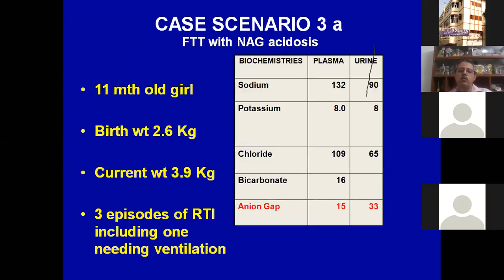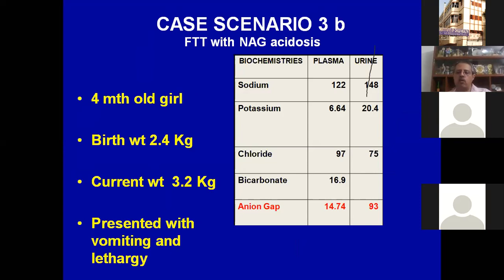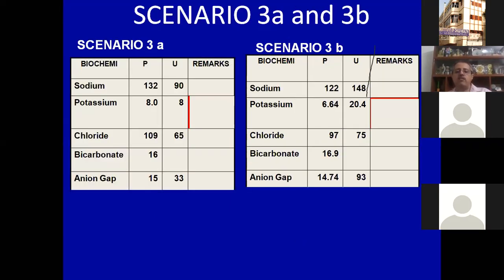Now, what about our two children with type 4 RTA? Now, this was interesting. Both of them had a normal anion gap, and the urine anion gap in the first and the second were also positive. So type 4 RTA, we are quite sure. But what is the condition? What is the underlying reason for the type 4 RTA?